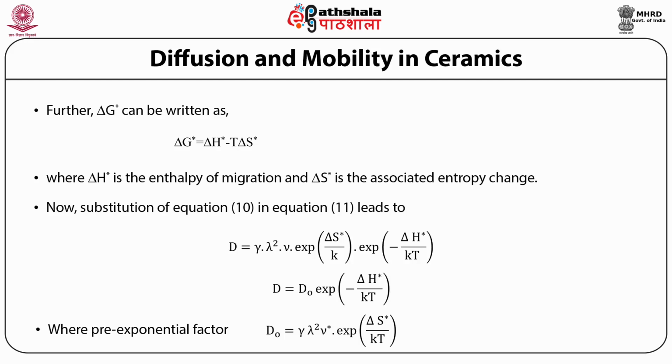So this explains the thermally activated nature of diffusivity, showing an exponential temperature dependence, resulting in a significant increase in the diffusivity upon increasing the temperature.